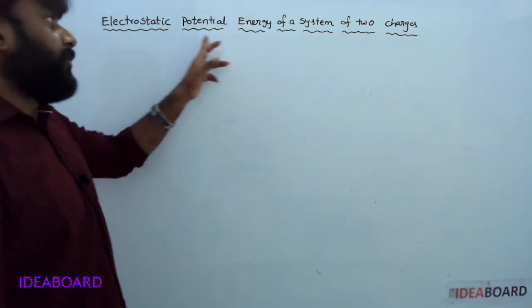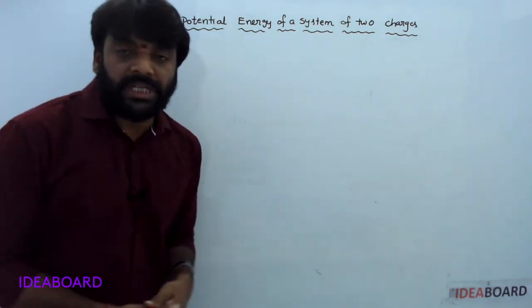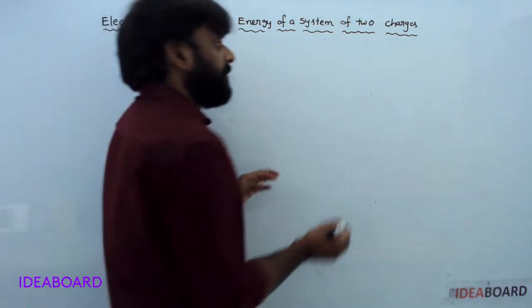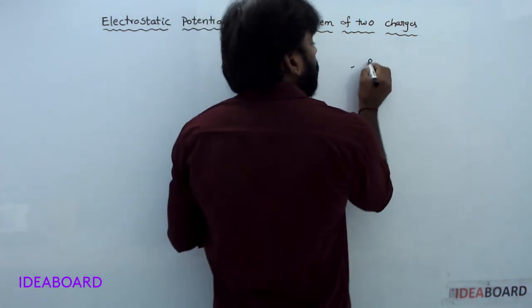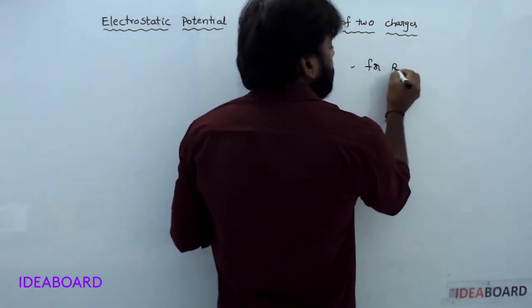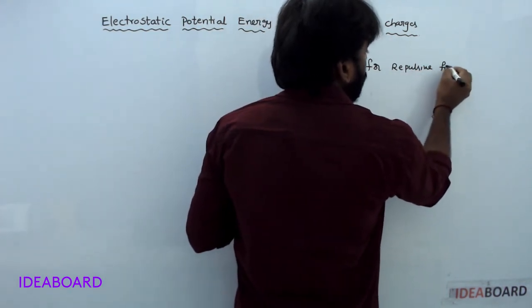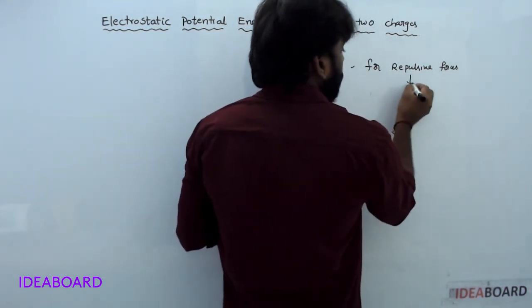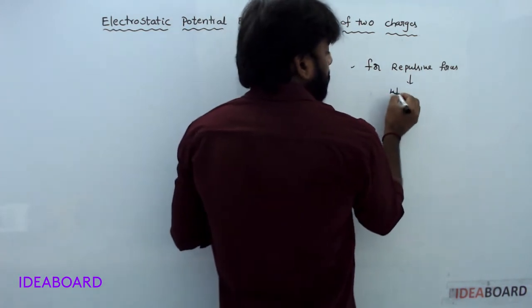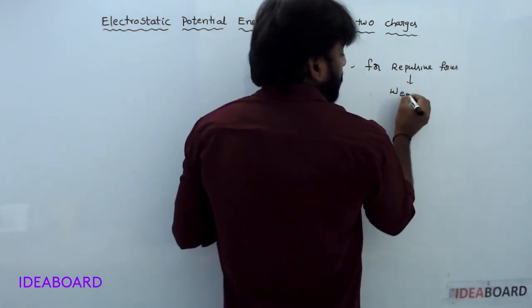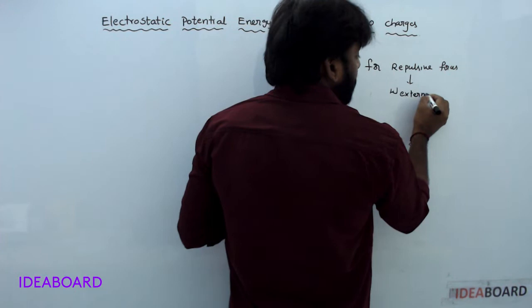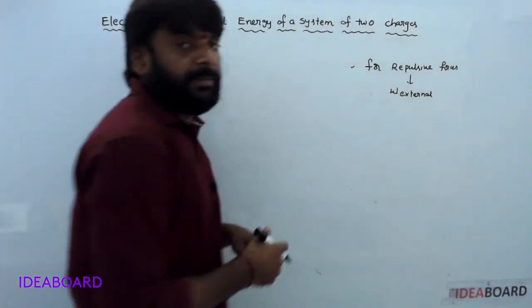Now, electrostatic potential energy of a system of two charges. Same for repulsive forces, work done by an external agent.